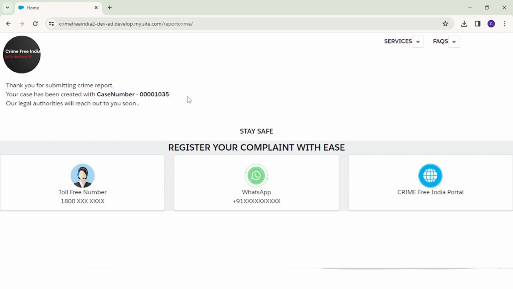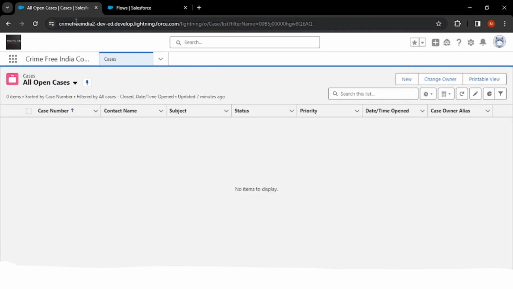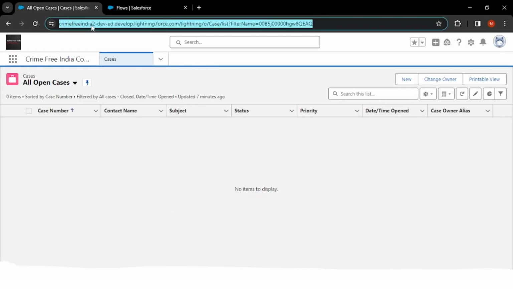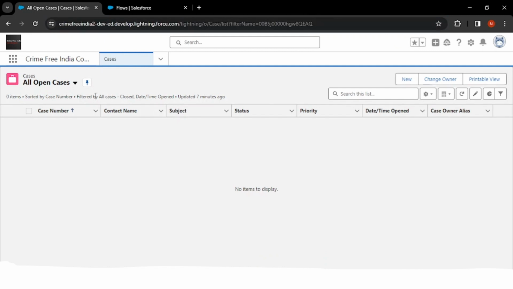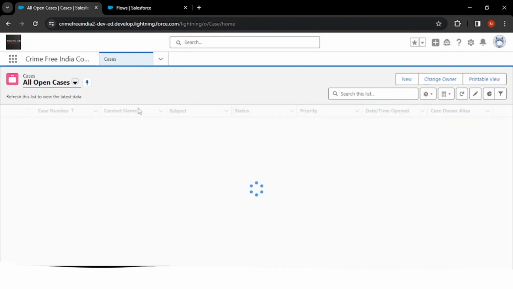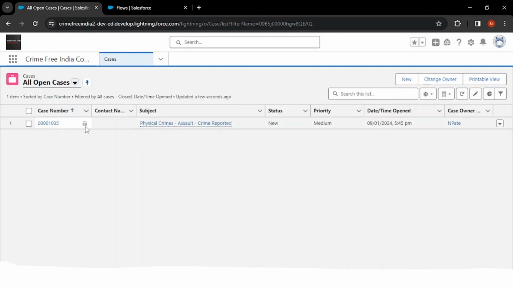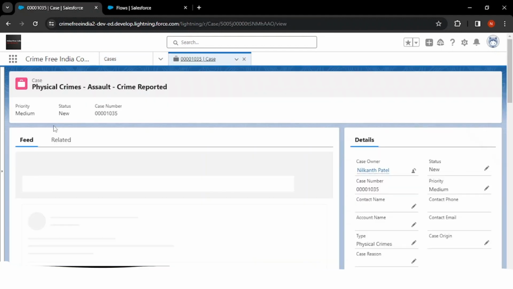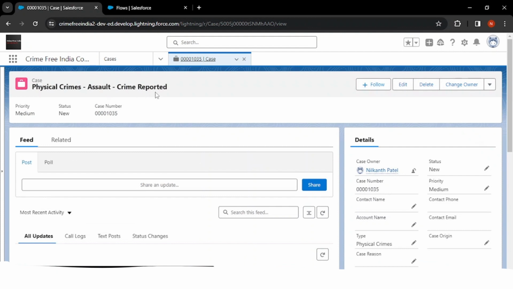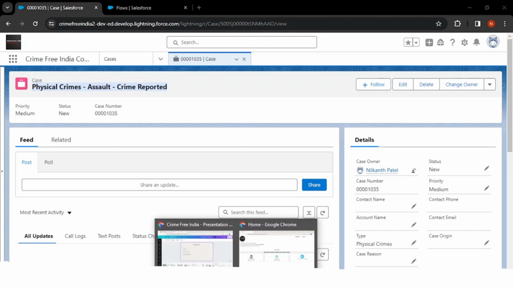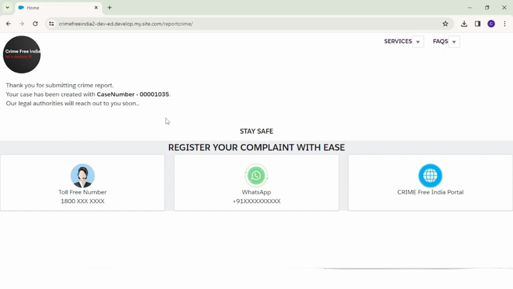Let me show you how it will look on the Salesforce instance. So this is the typical Crime Free India Salesforce instance where the user will have to open this case, and as you can see, this case has now been created, and now legal authorities have to work on this crime. So yeah, these two are the main features of this portal.